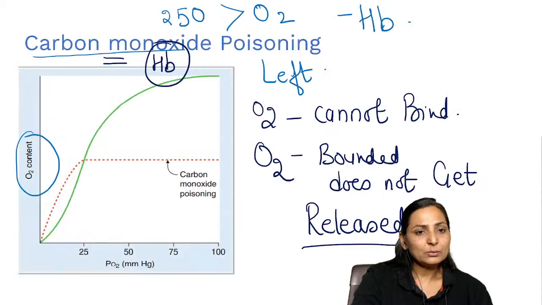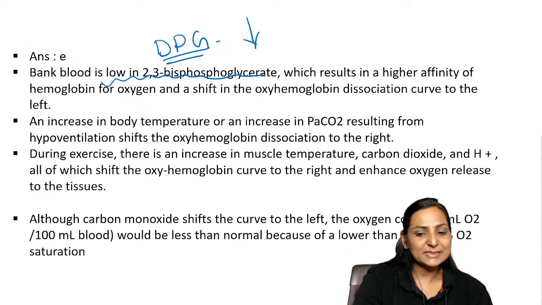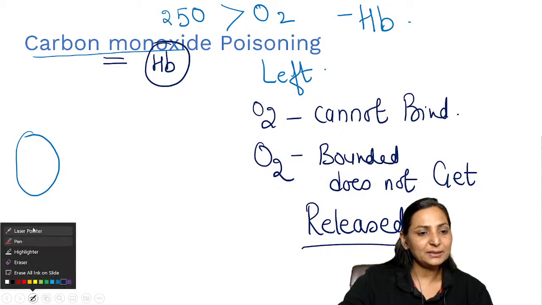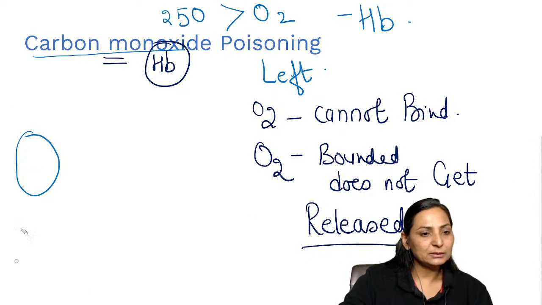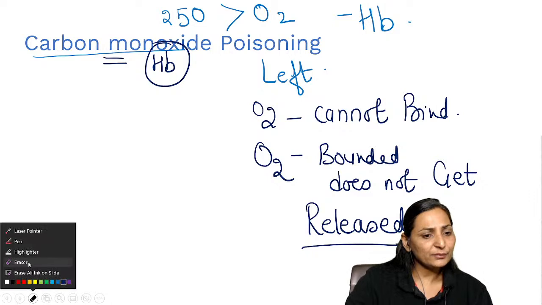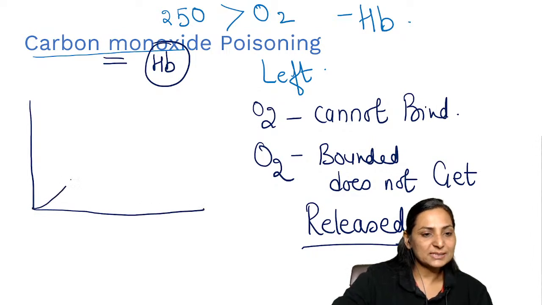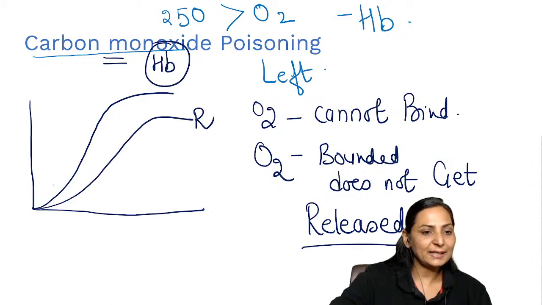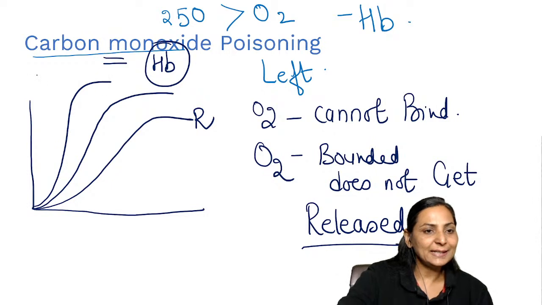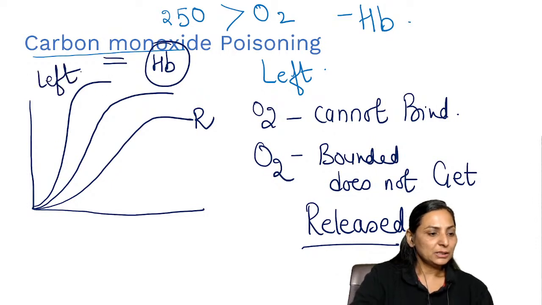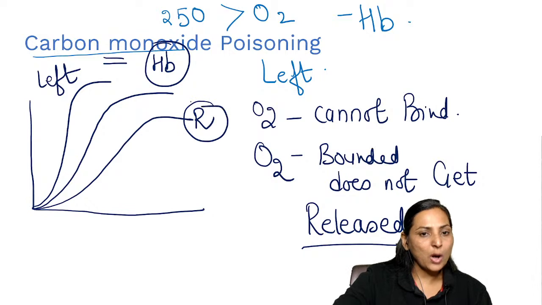ठीक है? Now अगर आपको सीखना है कि how can we learn this right shift and left shift. See, suppose this is the normal oxygen hemoglobin curve, and this is the right shift, ठीक है, and this is the left shift. So right means what? Right shift is more.